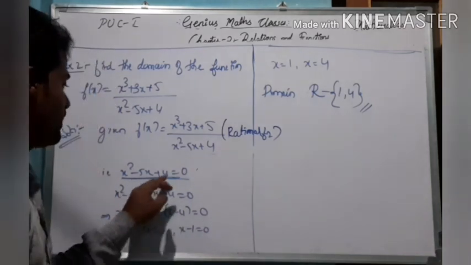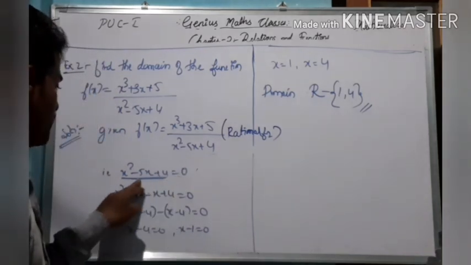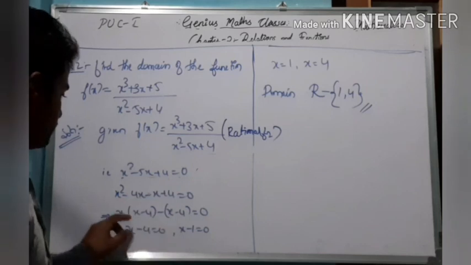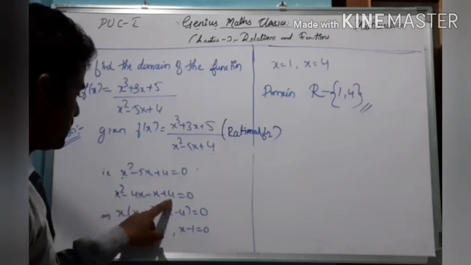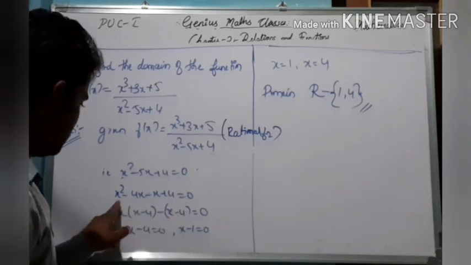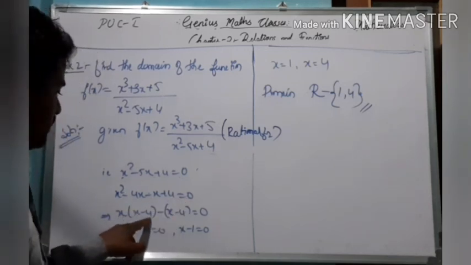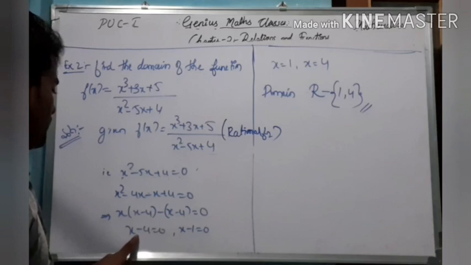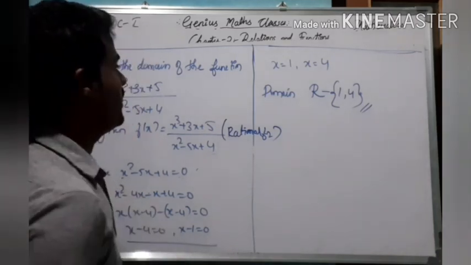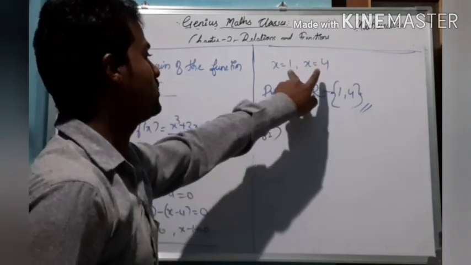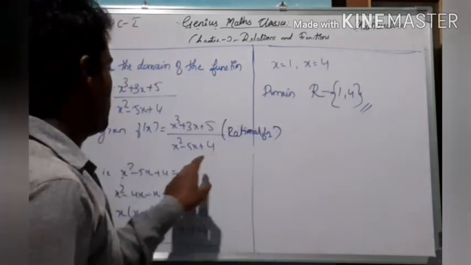It is x square minus 5x plus 4 equal to 0. Okay. So when we factorize, x square minus 4x minus x plus 4 equal to 0, that is x is common: x times (x minus 4) minus 1 times (x minus 4). So x minus 4 equal to 0 and x minus 1 equal to 0. So what are the roots? x equal to 1 and x equal to 4. These are the roots of the equation.